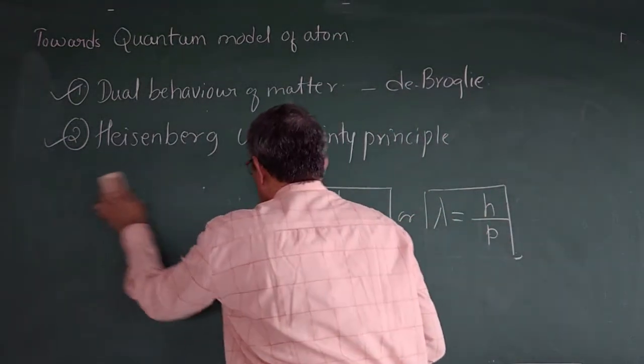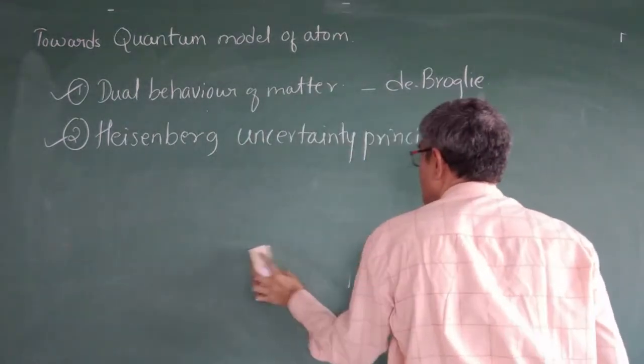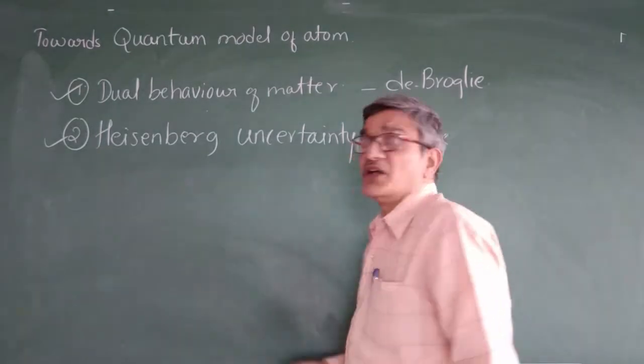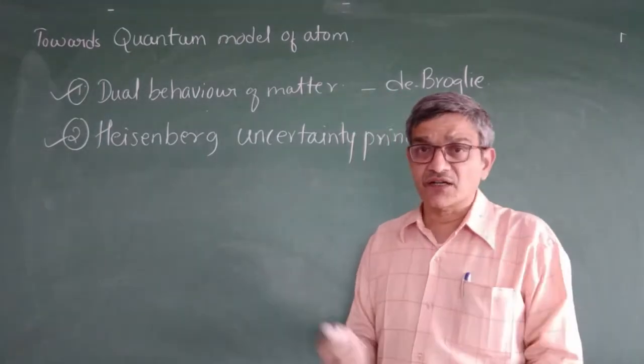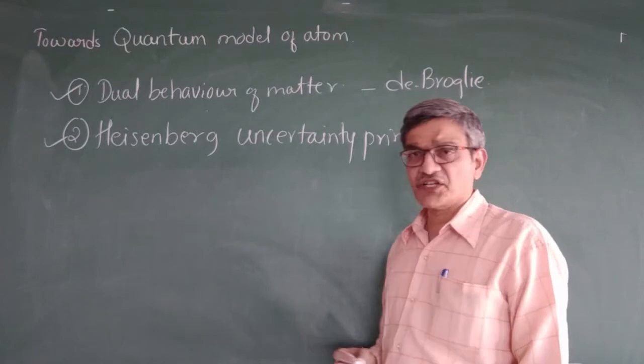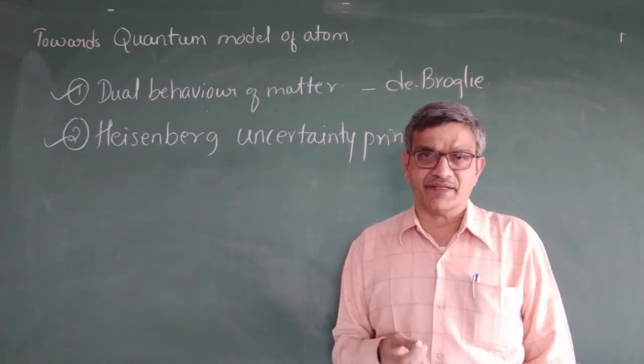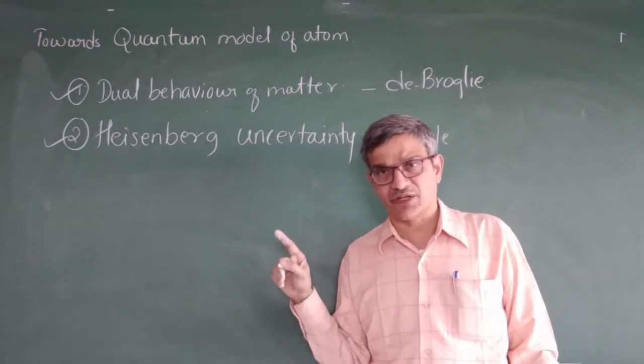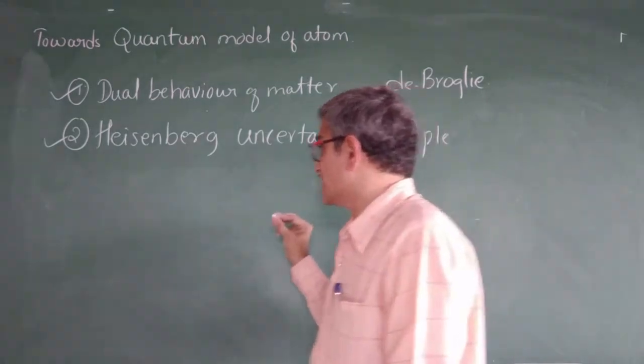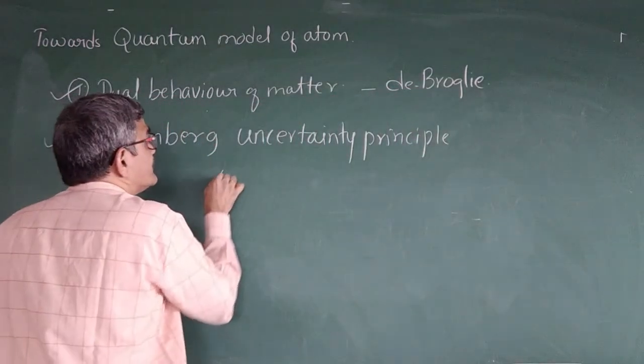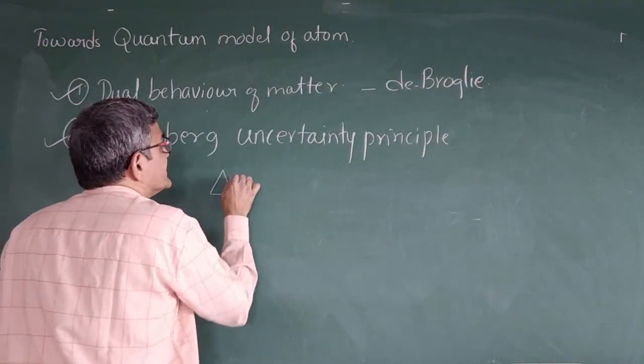What is the Heisenberg uncertainty principle? We can't predict the position and momentum. Momentum is mass into velocity. Okay. So we can say here change in the position, that is delta x.